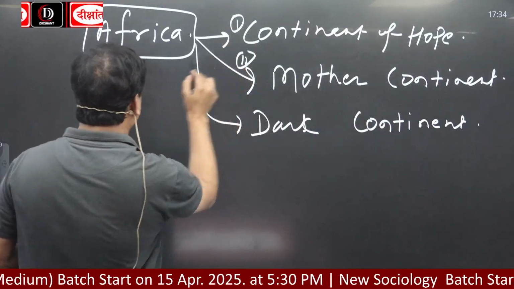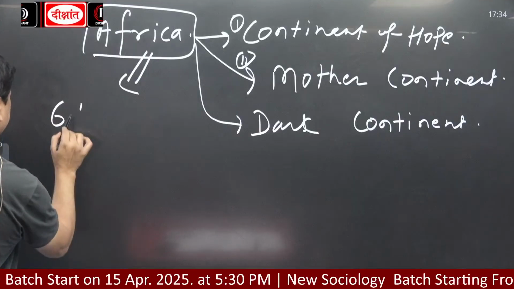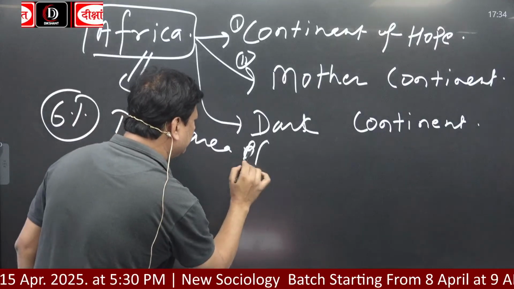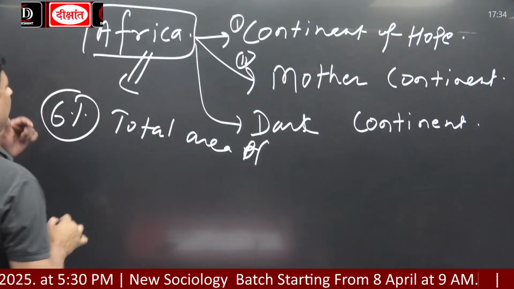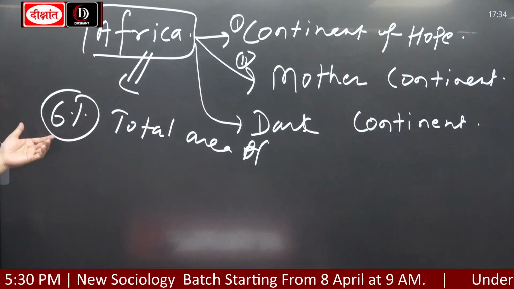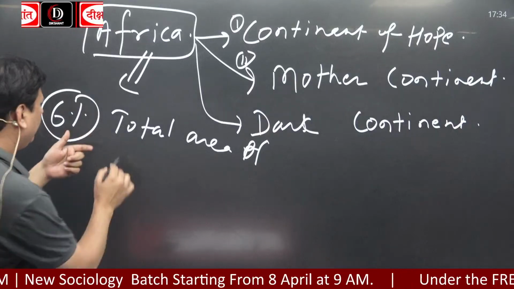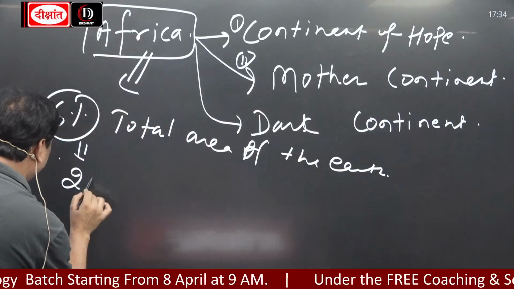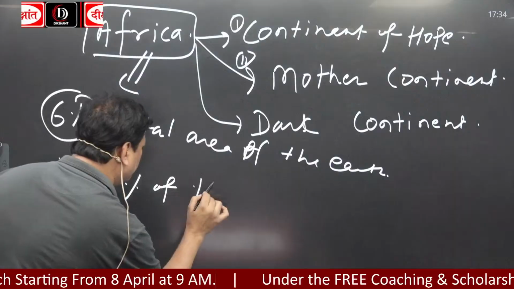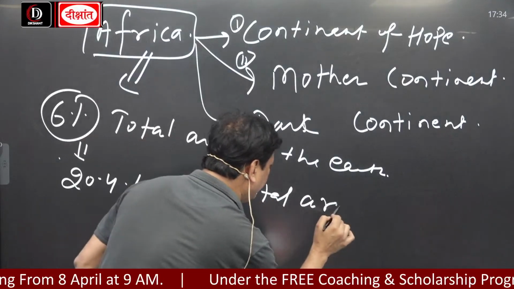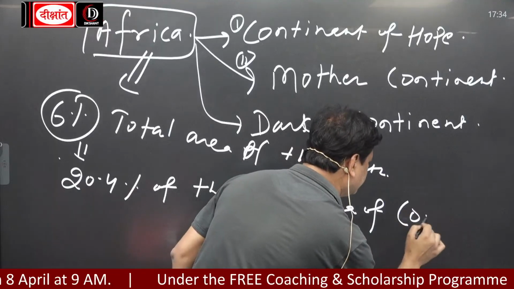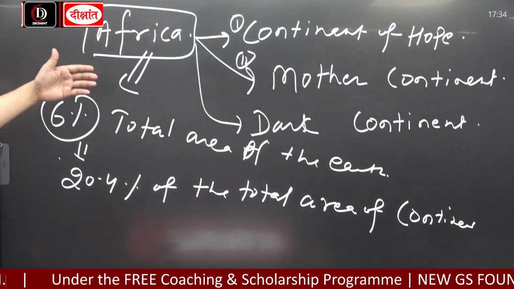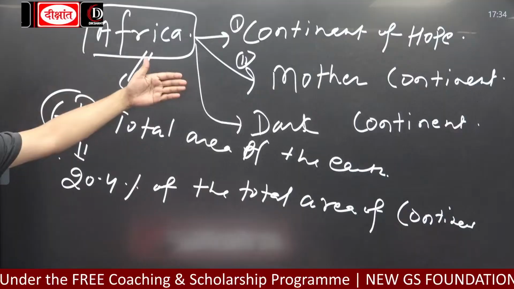Africa is occupying about 6% of the total area of the earth. These are some information you all have to keep in mind. Africa is occupying how much? 6% of the total area of the earth, and about 20.4% of the total area of the continents. So Africa is known as continent of hope, mother continent, or dark continent.